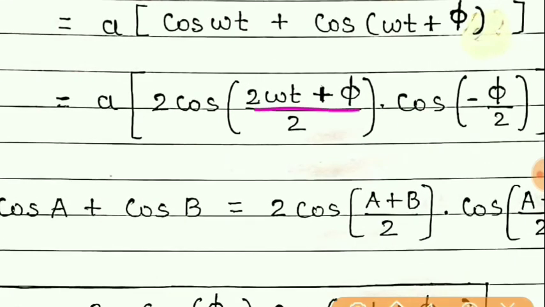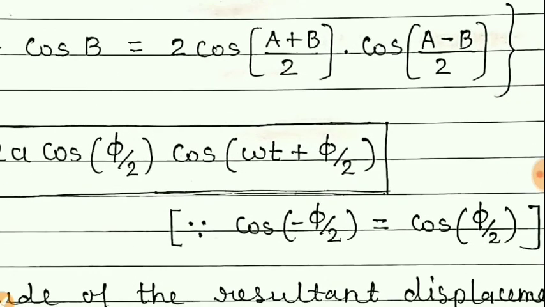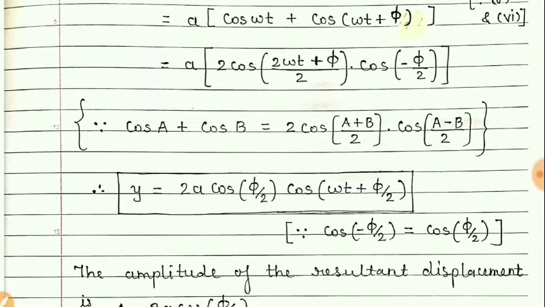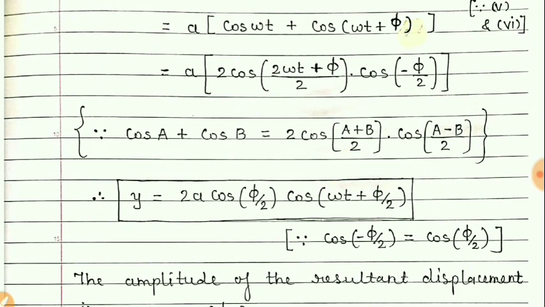If we split these terms, it will be 2 omega t by 2 and phi by 2, a reverse process of taking the LCM. So we obtain this term. It is simple mathematics, just use rough paper and pen and do it yourself.